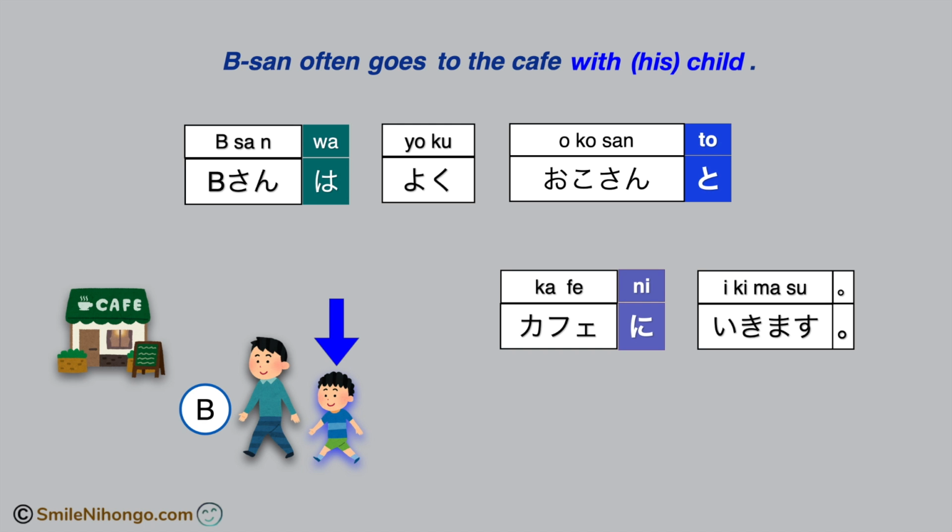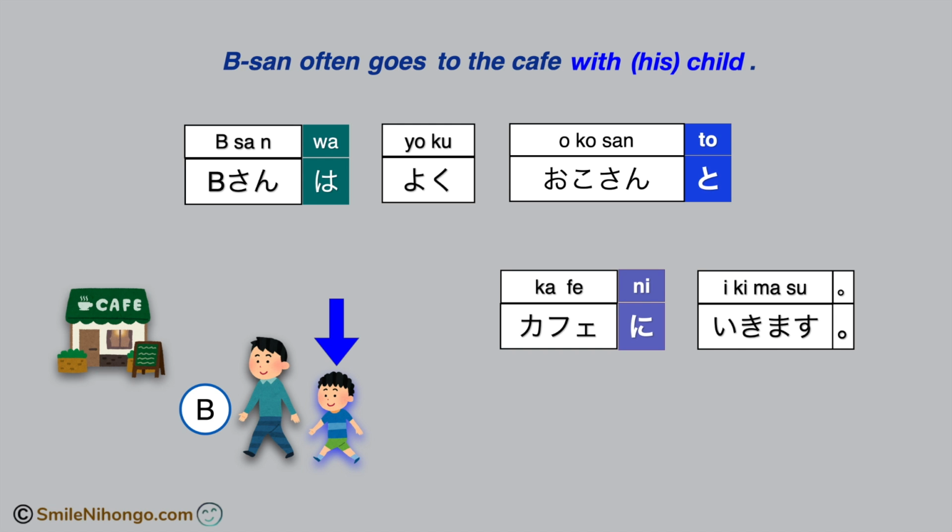You can also use this one. お子さん. This one sounds more mature, formal, and respectful to talk about other people's children. Just so you know, お子さん is only to refer to other people's child or children, and never for talking about your own child or children, okay?